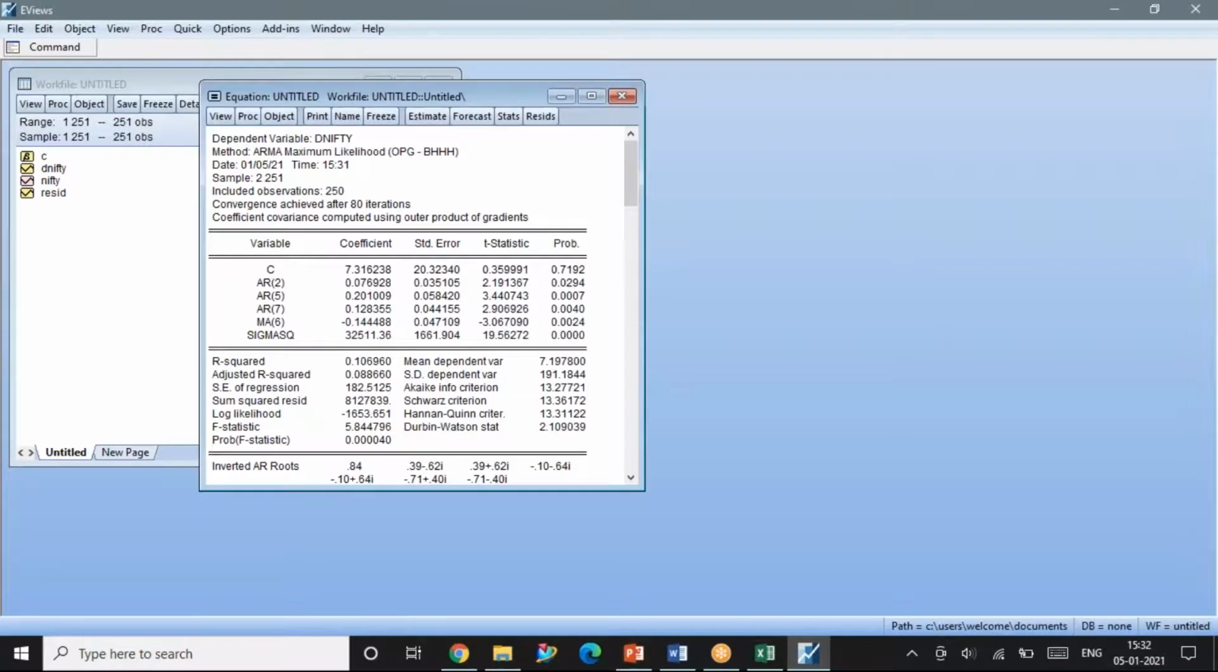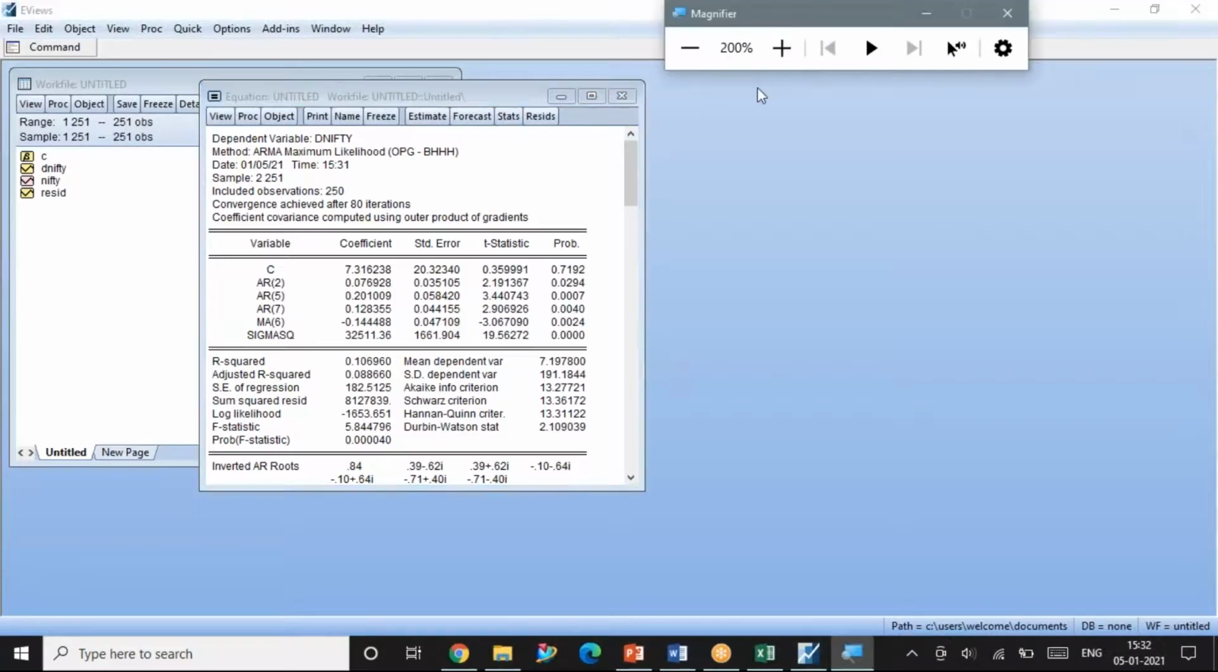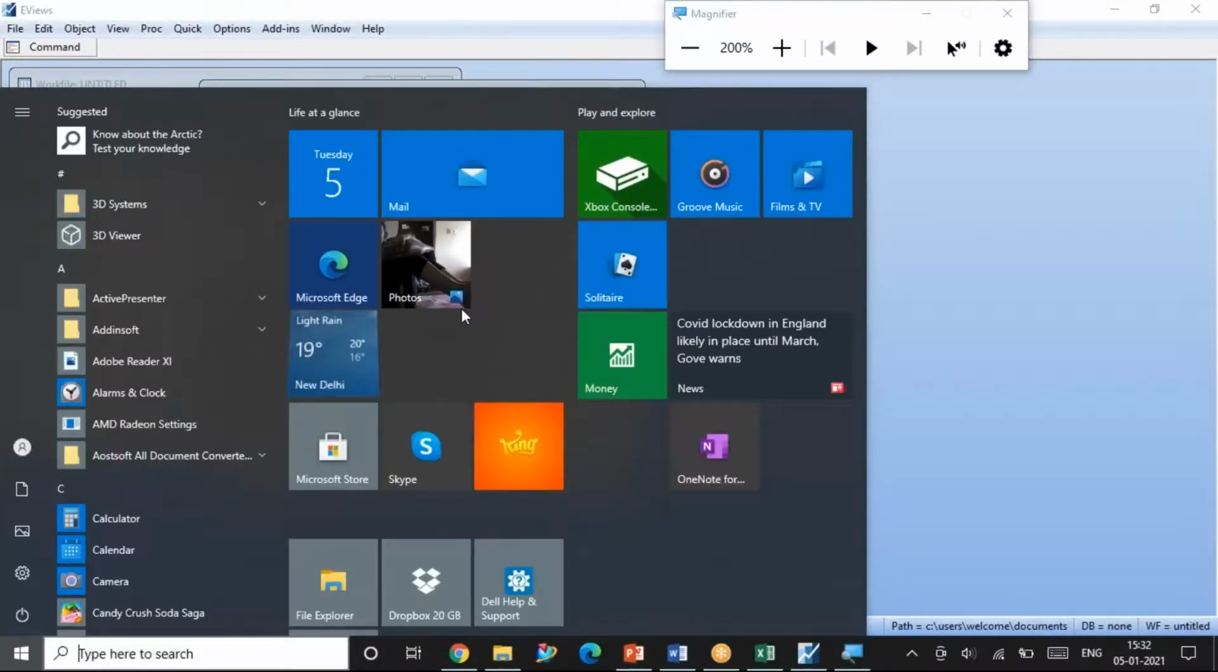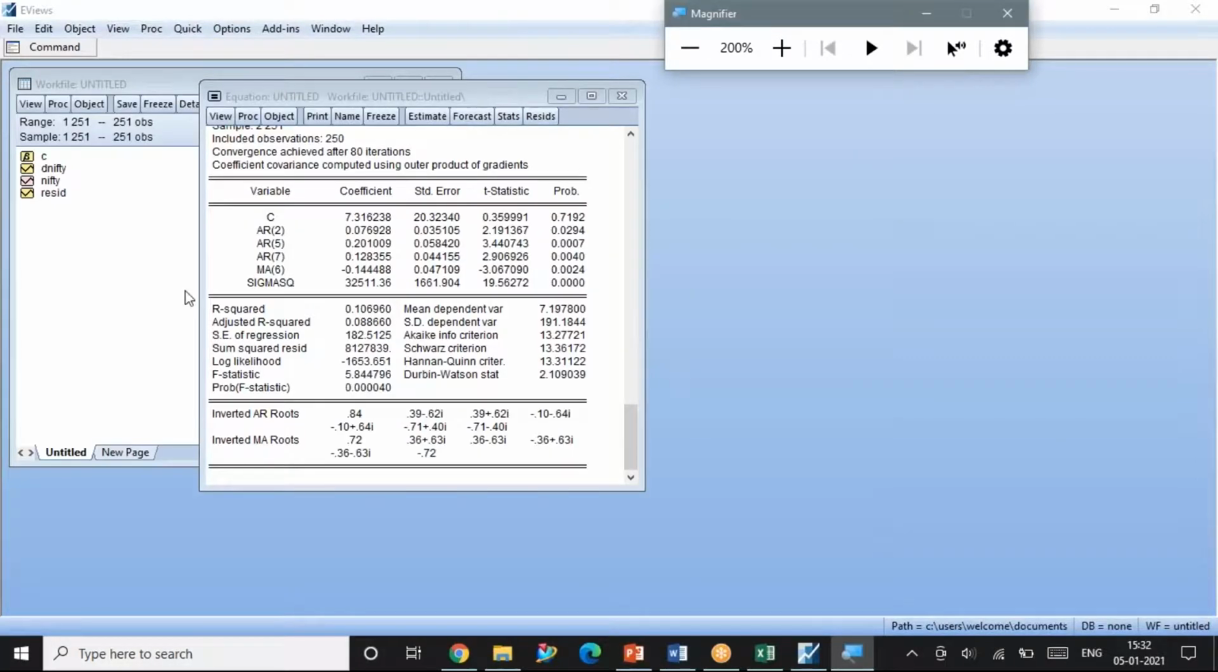I will show you the results once again. See the results here. All the 4 values are significant. 0.02, 0.00, 0.04 only, 0.02. All the values are significant. Sigma square values are taken for consideration. Okay. So this is done. Now again I need to check my residuals, whether the residuals are autocorrelated or not.